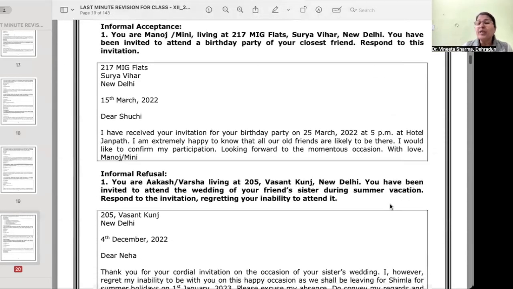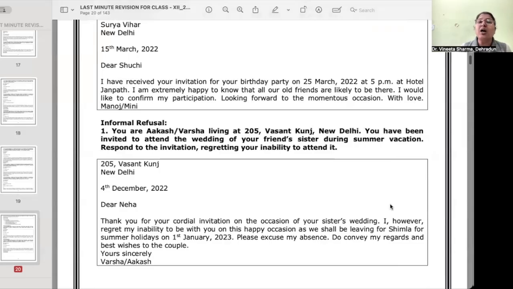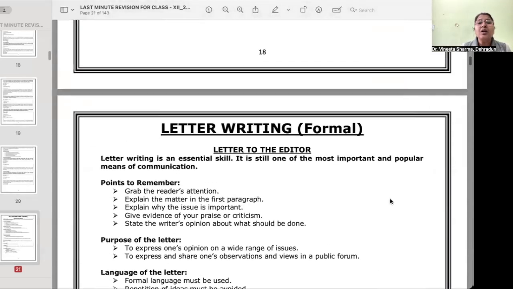Now, if we talk about informal acceptance is like personal letter. Dear Suchi, I have received your invitation for your birthday party on this day, at this time, at this place. I am extremely happy to know that all our old friends are likely to be there. I would like to confirm my participation. Looking forward to the momentous occasion. With love, Manoj or Mini, whatever, first name only. ठीक है, ये पर्सनल लेटर की तरह हो गया, where you can use I, you, right?